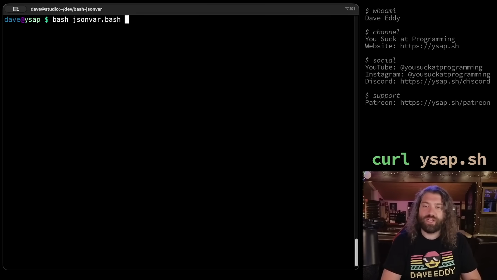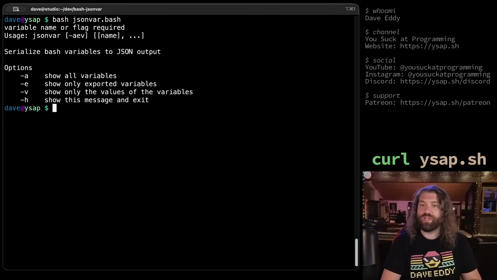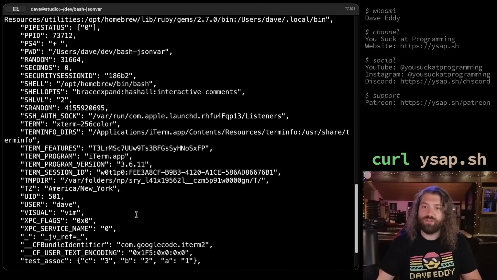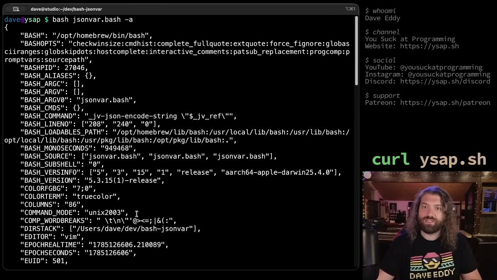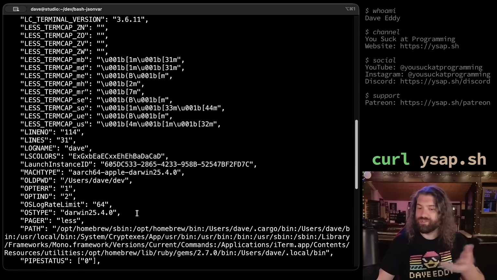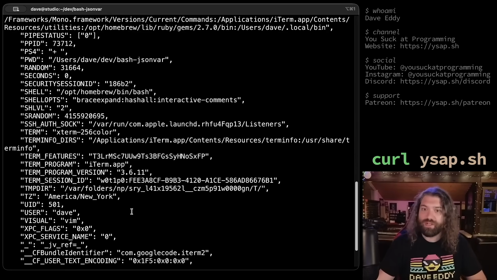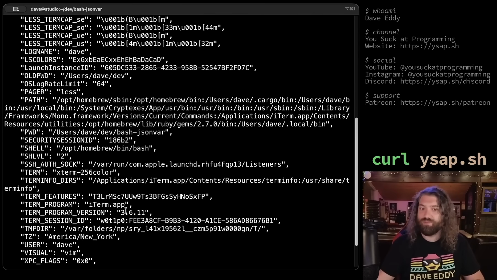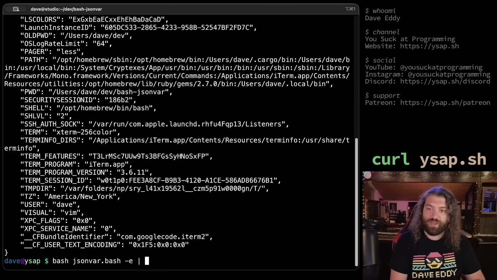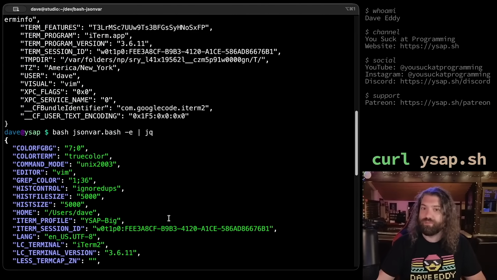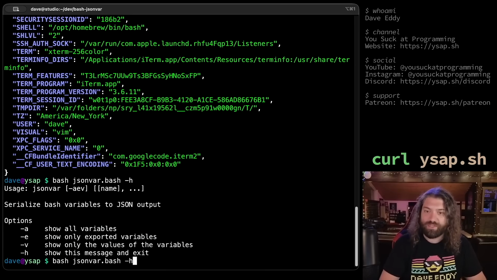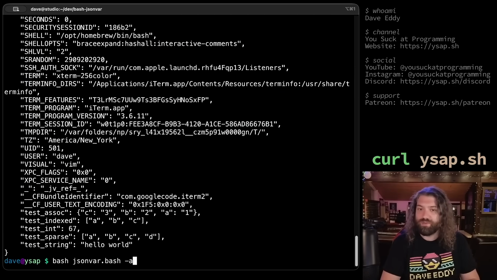You can run the json_var command like this, and it will give you the usage message. If you run it with -a, it gives you all of the variables that are currently set. Now, these are currently set inside the script because I'm running it as an executable script, but you can see there's a whole bunch of stuff here. We can limit this. We can say -e to only show the exported variables. These are environment variables as JSON. So we could pipe this to something like jq, and we can get a nice little pretty print. And yeah, super simple. We also have some other options. I have to remember exactly what they are. It takes the names of variables as arguments as well.